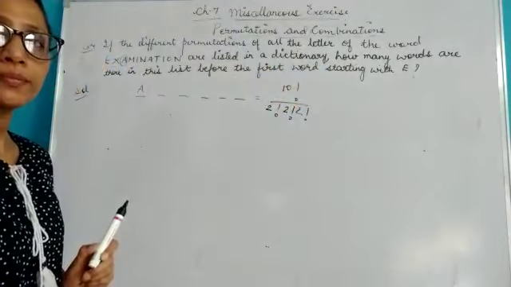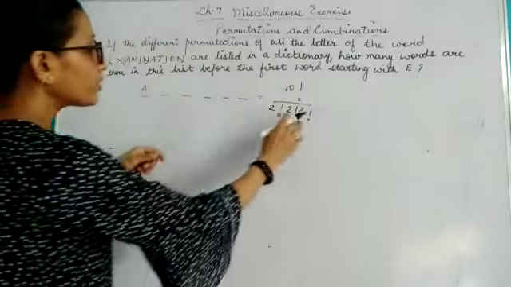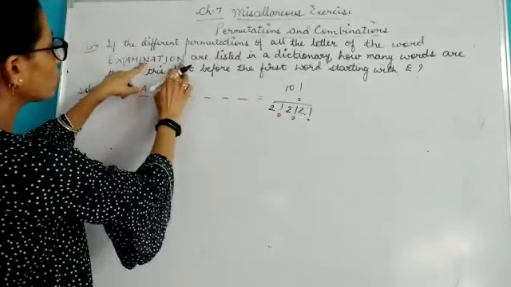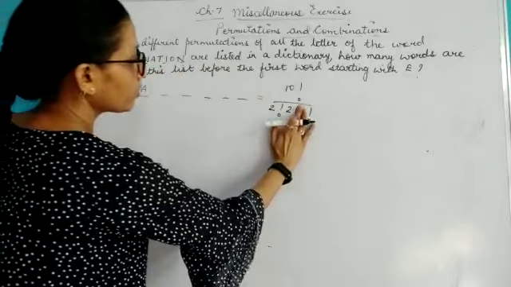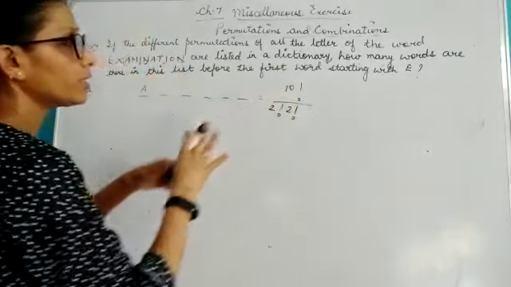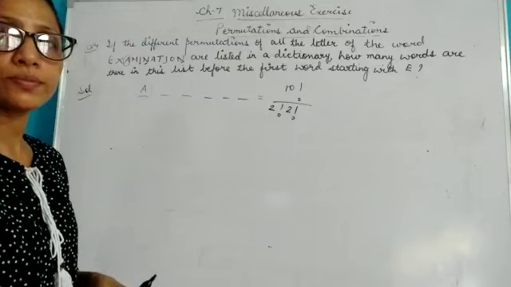Have a look. I'm sorry children, I have written 2 extra over here, because just 2 N's are repeating and 2 I's are repeating. So this is extra. So this will be the number of permutations.